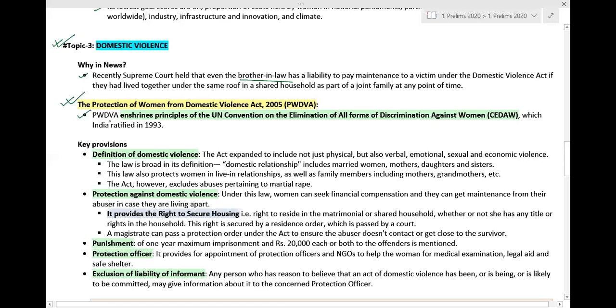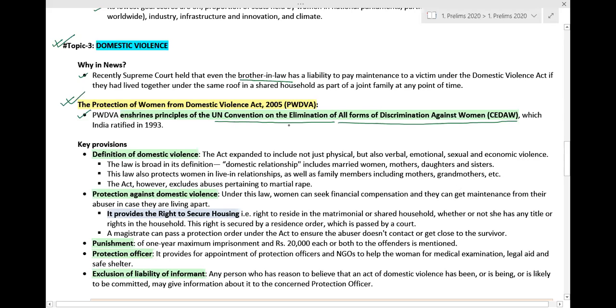The Protection of Women from Domestic Violence Act enshrines principles of the United Nations Convention on the Elimination of all forms of Discrimination against Women, which India ratified in 1993. So the convention mentioned here has been ratified by India in the year 1993. I'll read this convention once again for you.